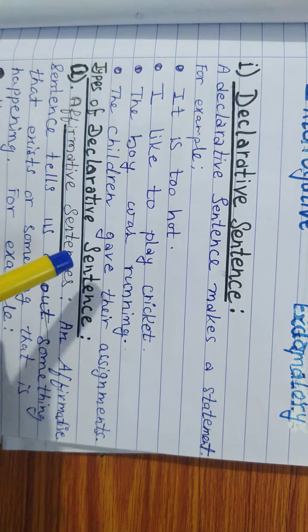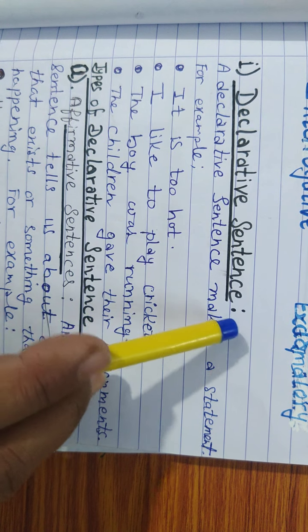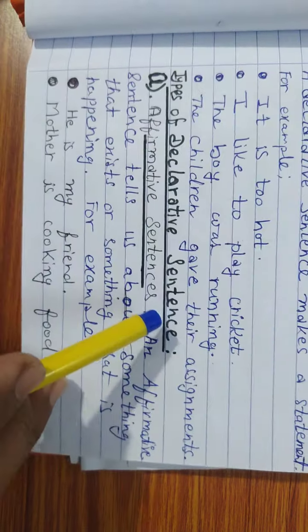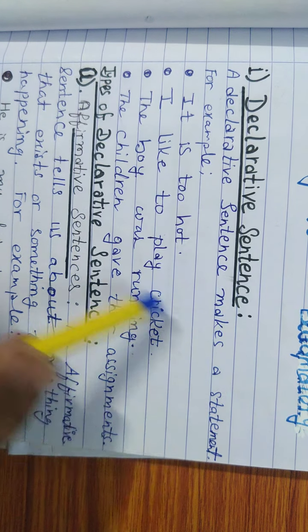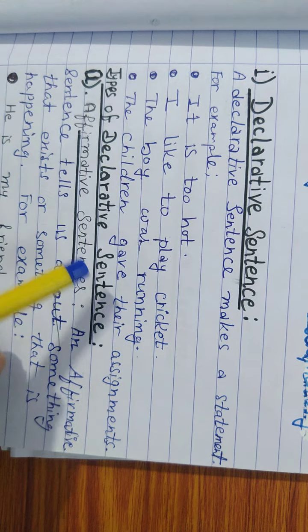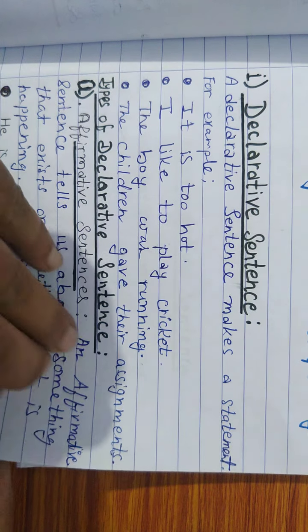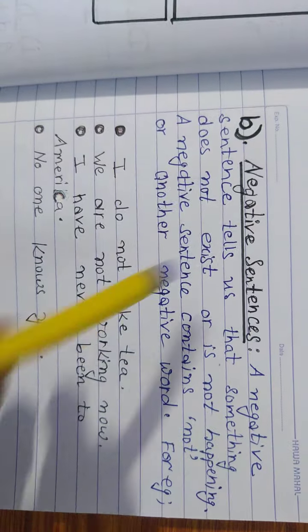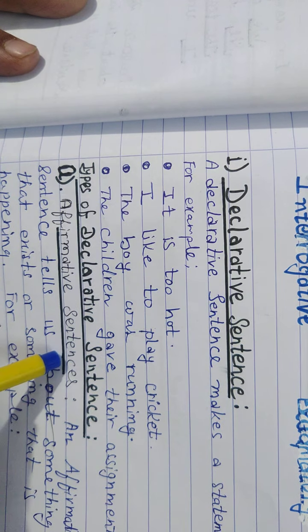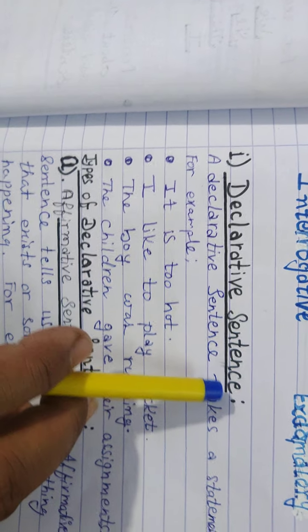Students, a simple thing you should also know: declarative sentences are categorized into 2 parts. First is the affirmative sentence and second is the negative sentence.